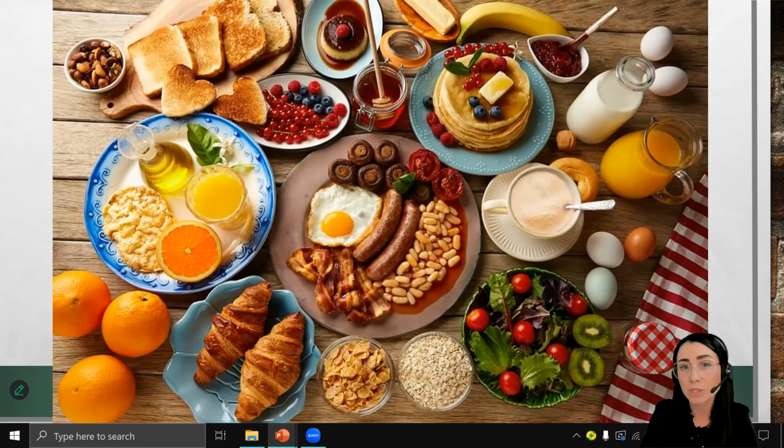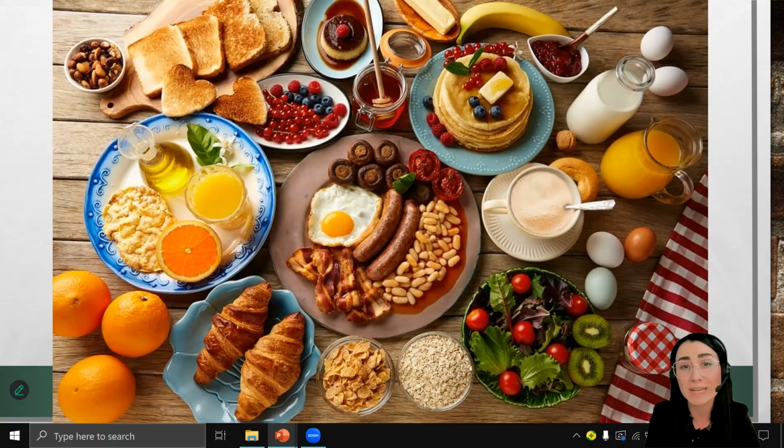breakfast, lunch, or dinner? I would say that this is a breakfast, but it might be something between breakfast and lunch. Do you know how we call this in English? The name of it is brunch. When you woke up late at the weekend, for example, and it is not a morning, it is not an afternoon, it's something between. Maybe 11 o'clock. You call it brunch. Do you like having brunch at the weekend? I like having brunch because I feel so hungry at 11 o'clock if I haven't had my breakfast earlier.